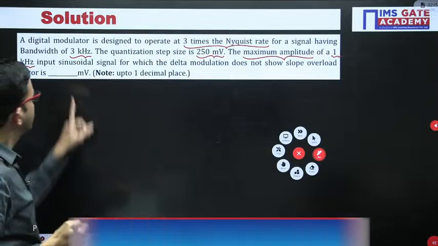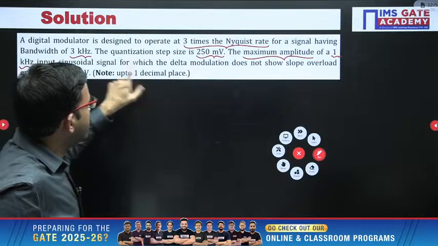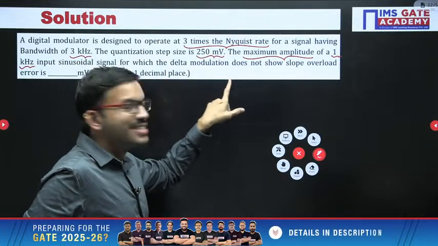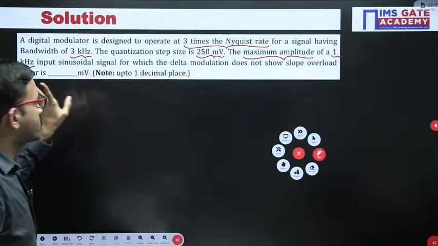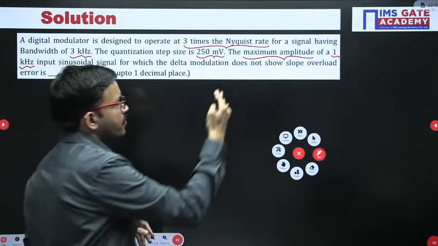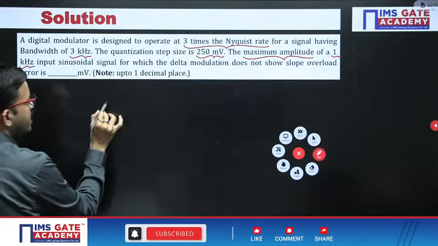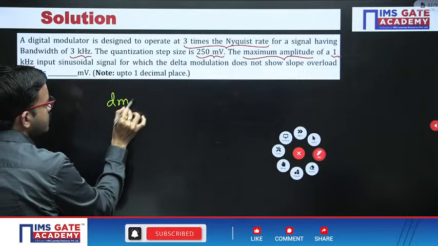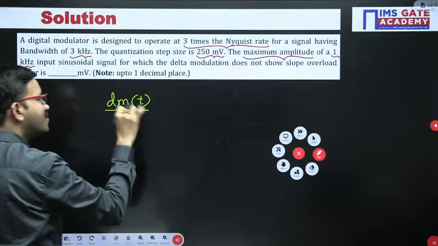1 kHz. And here in this question you are having a sinusoidal signal, for which the delta modulation does not show slope overload distortion or slope overload error. Simple logic. See, slope overload error will occur when dm(t)/dt is greater.